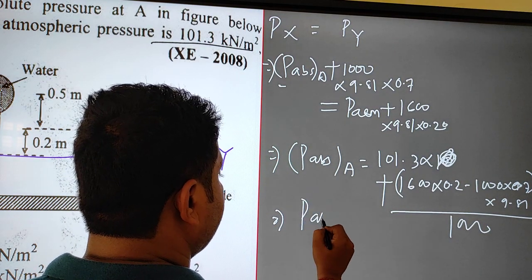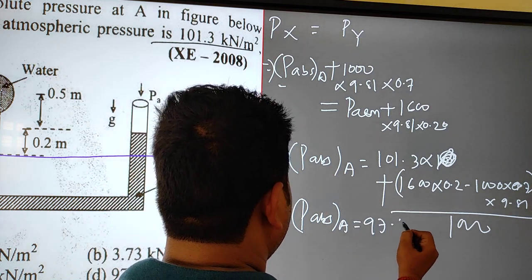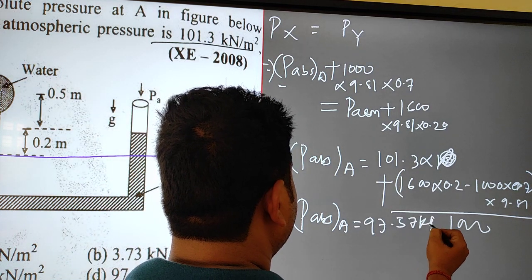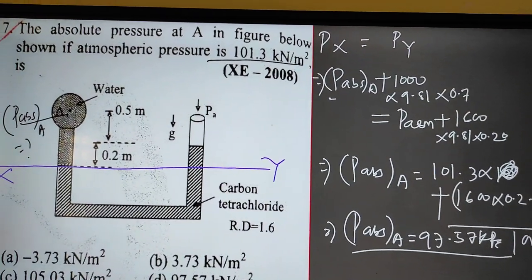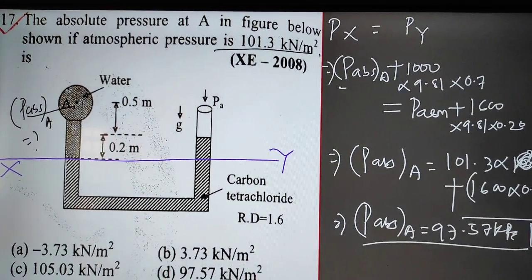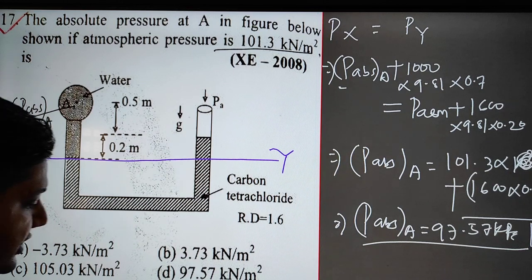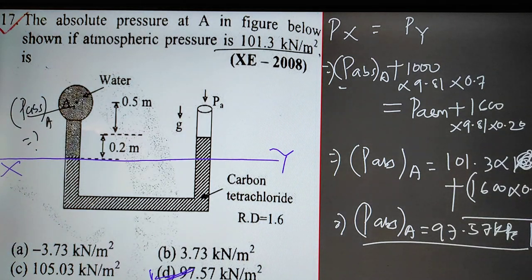So P absolute at point A comes out to be 97.57 kilopascal. So this is the correct answer for the question, option D.